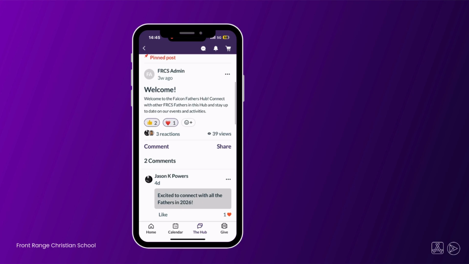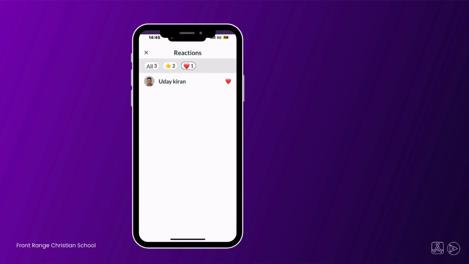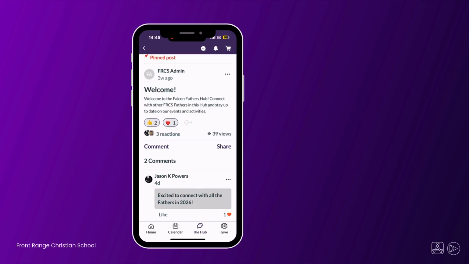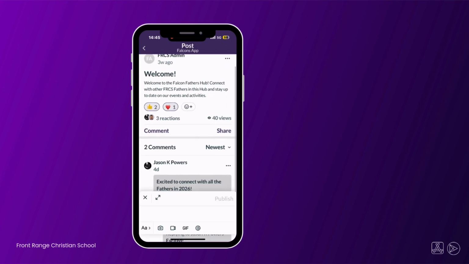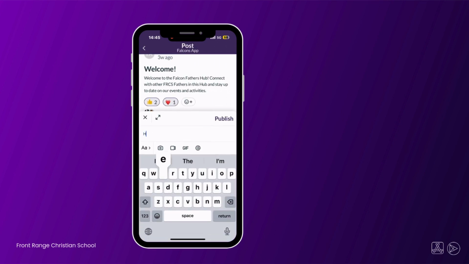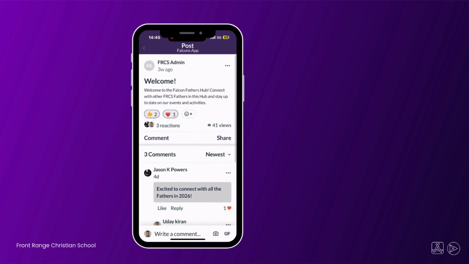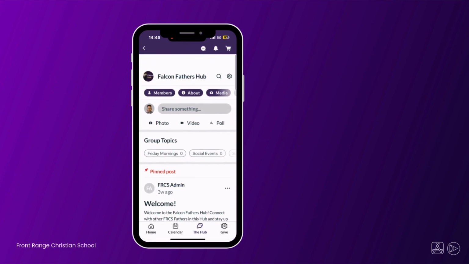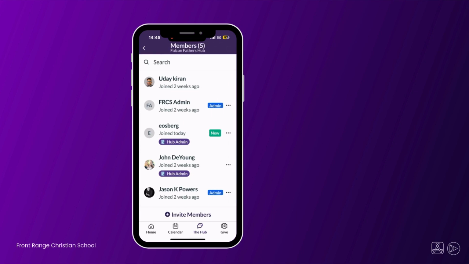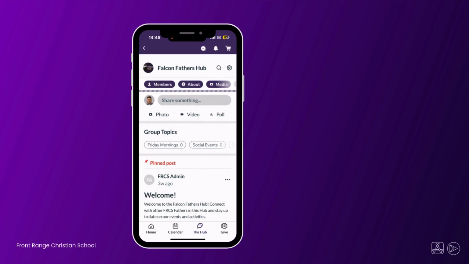Within a hub, you can read posts from other members, comment, like, or share content with those in the hub. It may feel familiar, as it is similar to social networking sites you may use elsewhere. While each hub is different, they all have some things in common. Tabs across the top give you easy access to view current members, see media files shared with the hub, review events, and learn more about the hub.